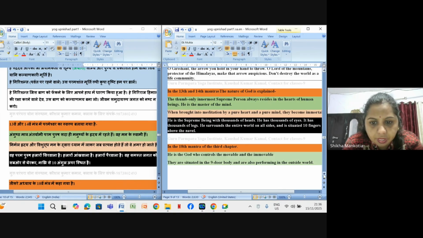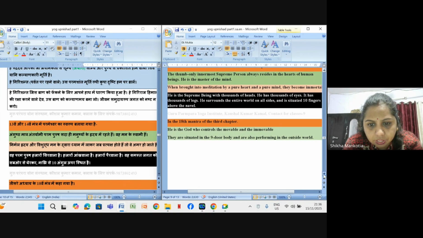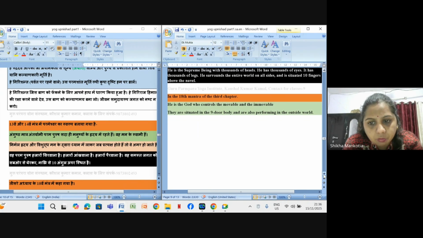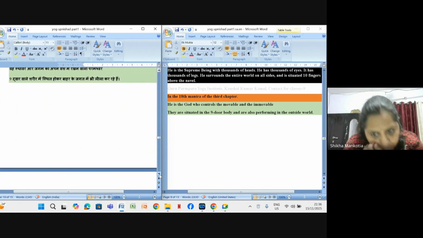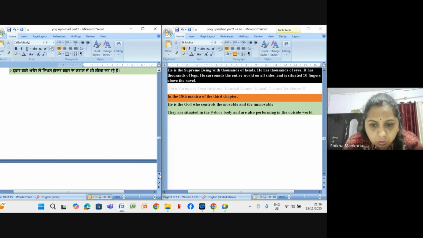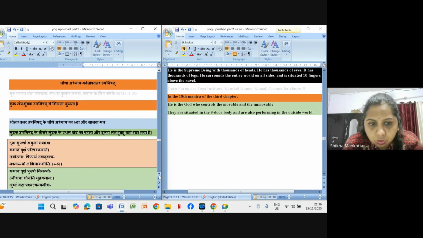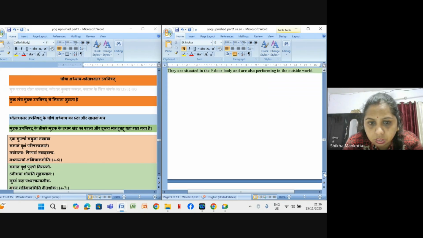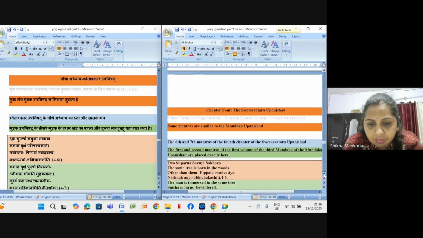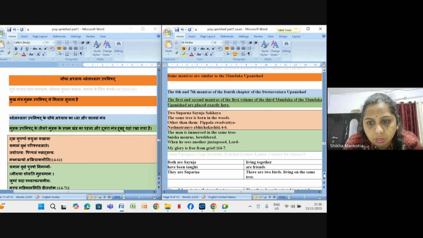In the 18th mantra of the third chapter, he is the God who controls the movable and immovable, both the immovable and movable things. They are situated in the nine-door body and are also performing in the outside world. In the fourth chapter of this Shvetashvatara Upanishad, some mantras are similar to the Mundaka Upanishad, as we have discussed in the Mundaka Upanishad, right?